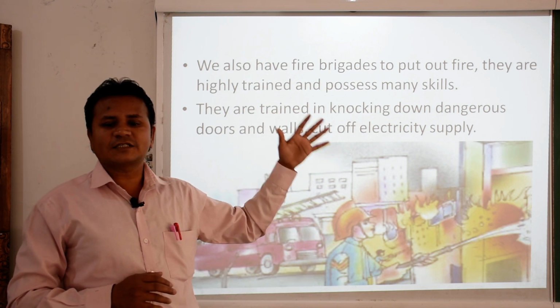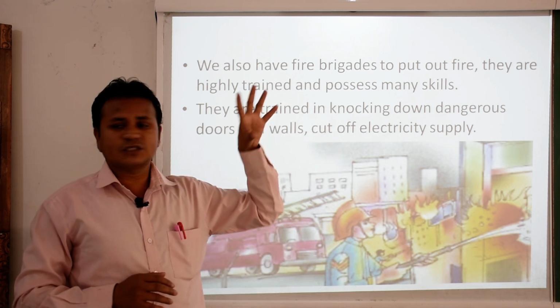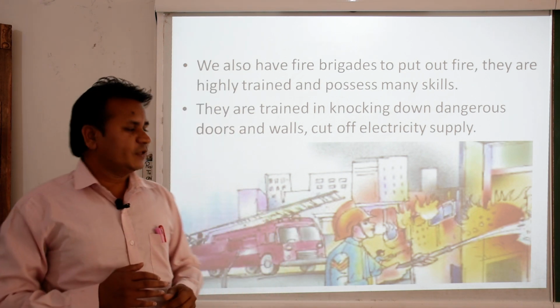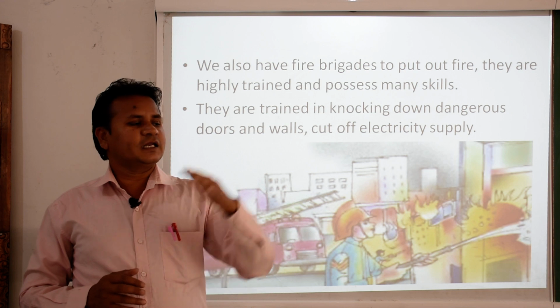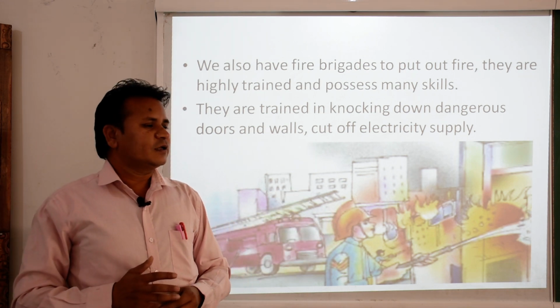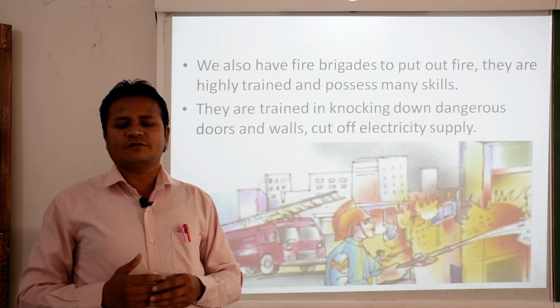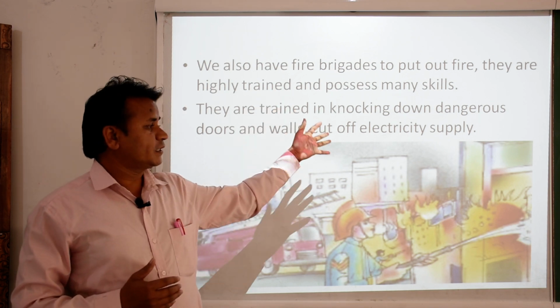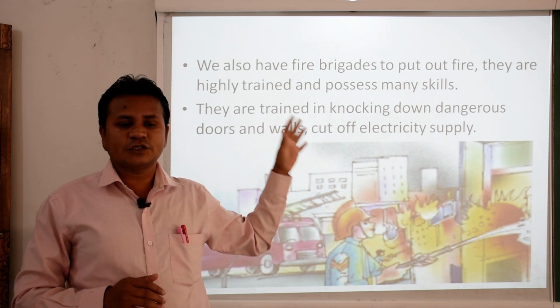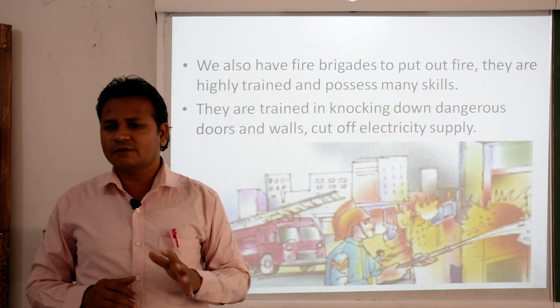When the fire takes place, definitely we need to see all these things, and if you know this type of thing, we can suggest to other people also, we can guide them, and we ourselves can use this type of method. These are the methods which practically we should know in our day to day life.